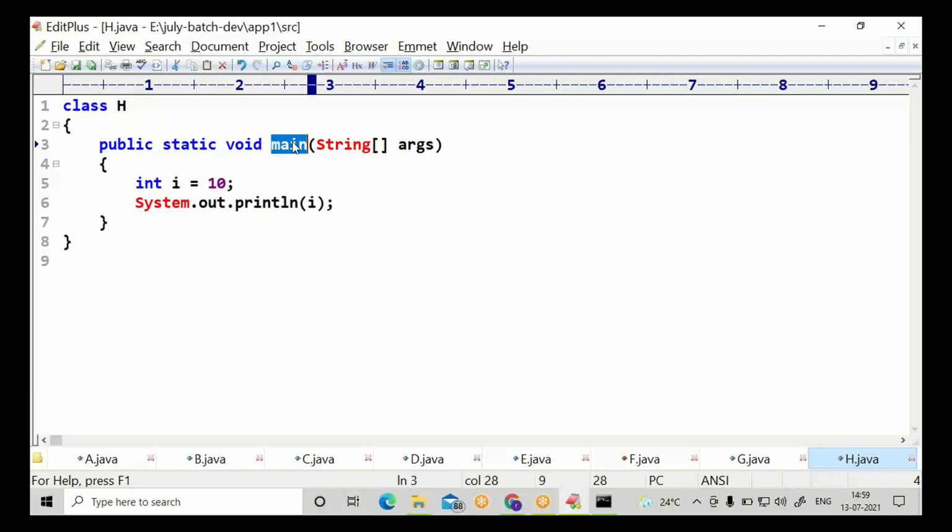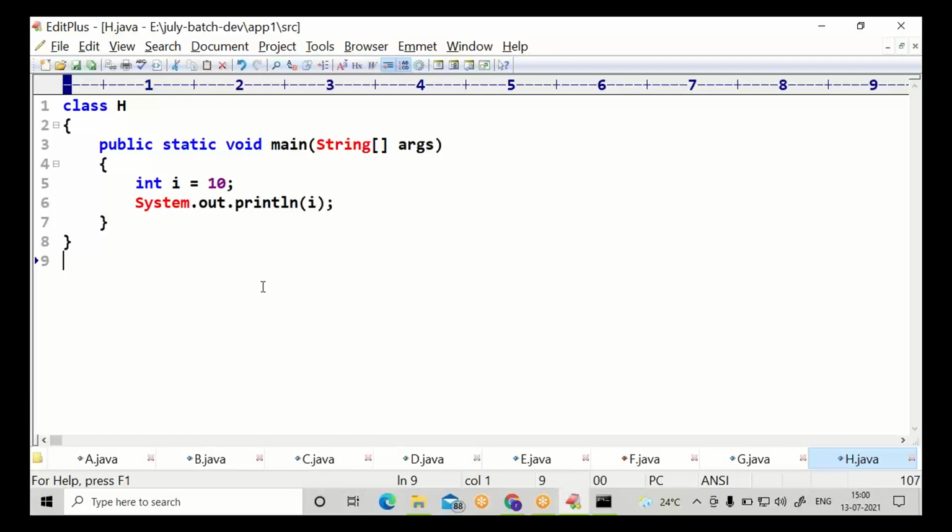Is within the main. That is why it is called a local variable. With respect to variables, there are some very important points. First point, you have to specify the data type.